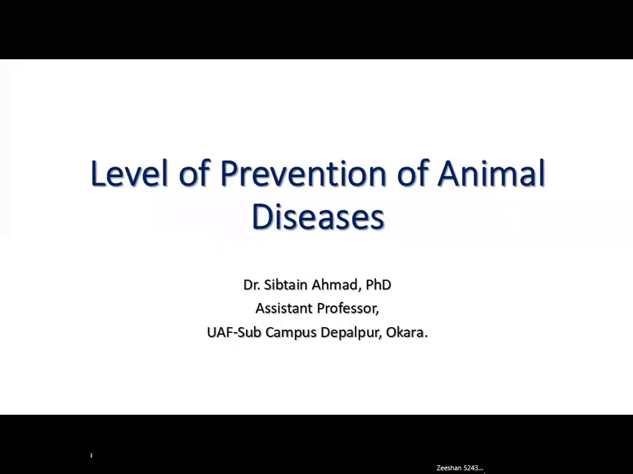Tertiary prevention basically is prevention by treatment. It means the animals already have been exposed to disease. Whenever the pathogen enters the host animal, it completes its incubation period, and then the signs and symptoms of the disease start to be manifested, so others can now observe these signs and symptoms of the disease.